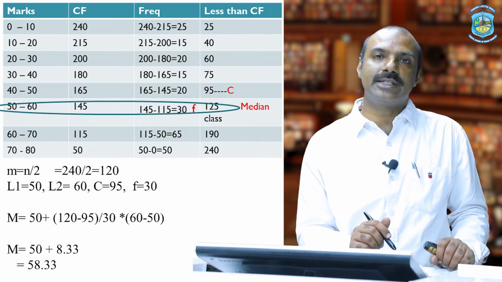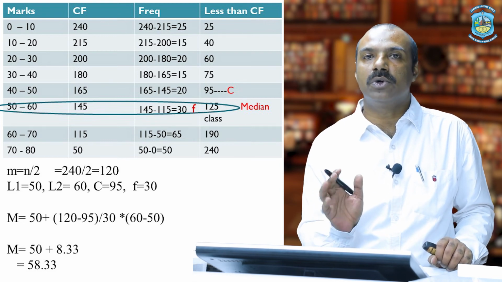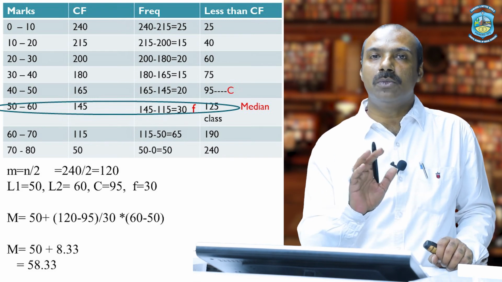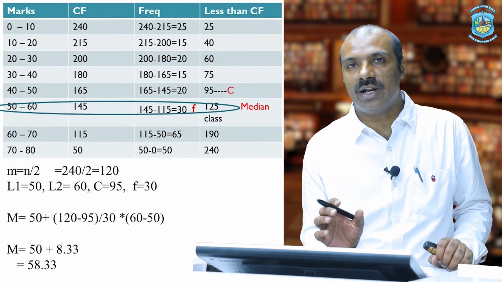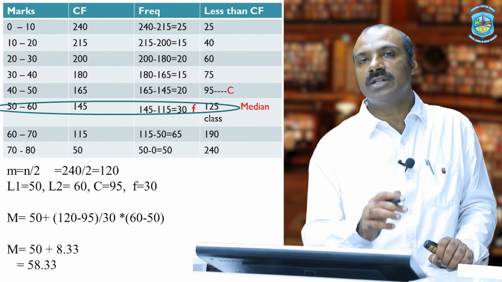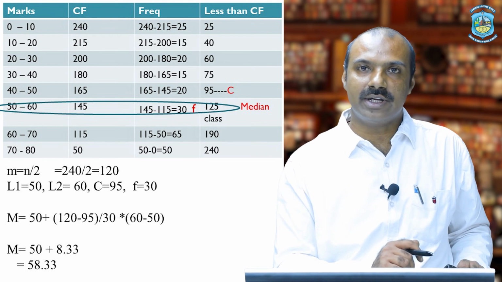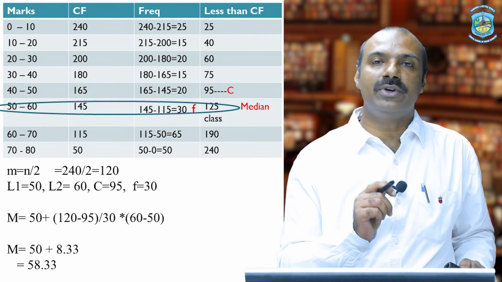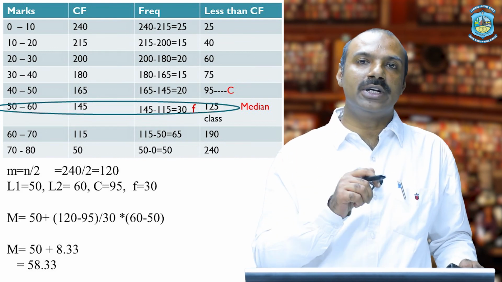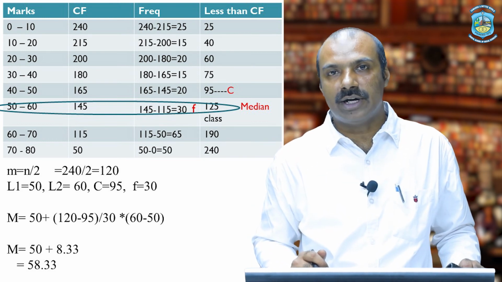So why have we taken this example? Because in this question the class interval is not given, instead they have given more than type values. So what we have learned in this example is how to convert more than type values into a class interval. Whatever is given is your cumulative frequency. We need to convert the cumulative frequency into frequency first, and then since the question is of more than type, that frequency will be converted again into less than type cumulative frequency.